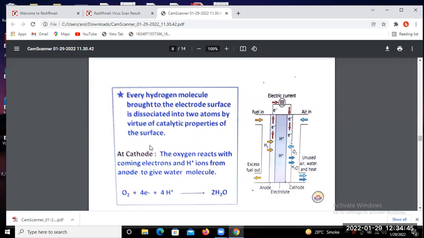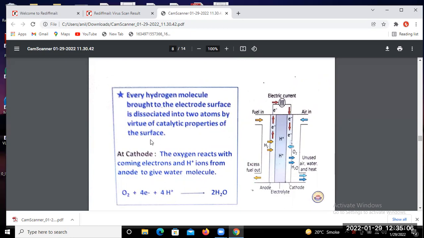Okay, so that chemical reaction we can express here. Every hydrogen molecule brought to the electrode surface is dissociated into two atoms by virtue of the catalytic property of the surface.